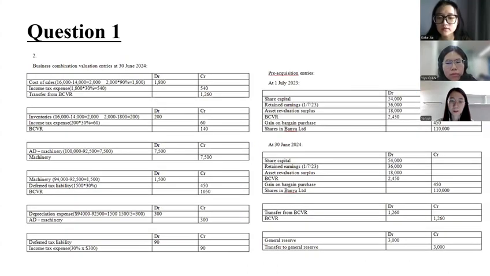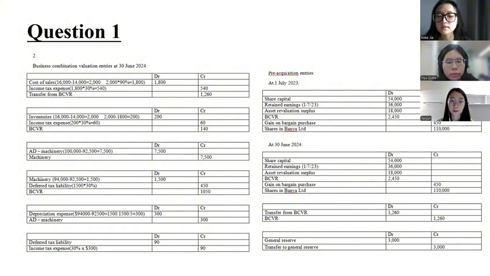And for the second question, we need 2 parts, BCVR and the pre-acquisition entries. BCVR is a reserve established for the difference between the book value and fair value of assets and liabilities at the time of acquisition. The inventory entry reflects the sales of 90% of the inventory during this period, and the remaining 10% is adjusted at the fair value of acquisition day, thereby generating the cost of sales and the corresponding PCIV transfer.